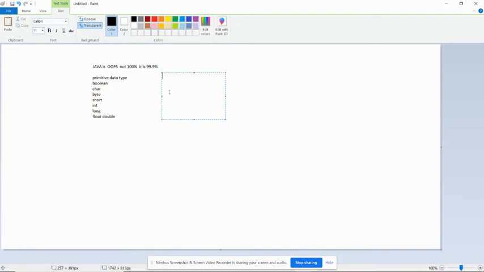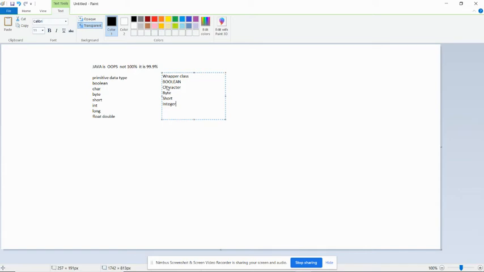Now for boolean, the wrapper class is Boolean. For character, we have Character, the H will be small, not capital. For byte, we have Byte with a capital B. For short, Short with a capital S. For int, always remember, we have Integer.